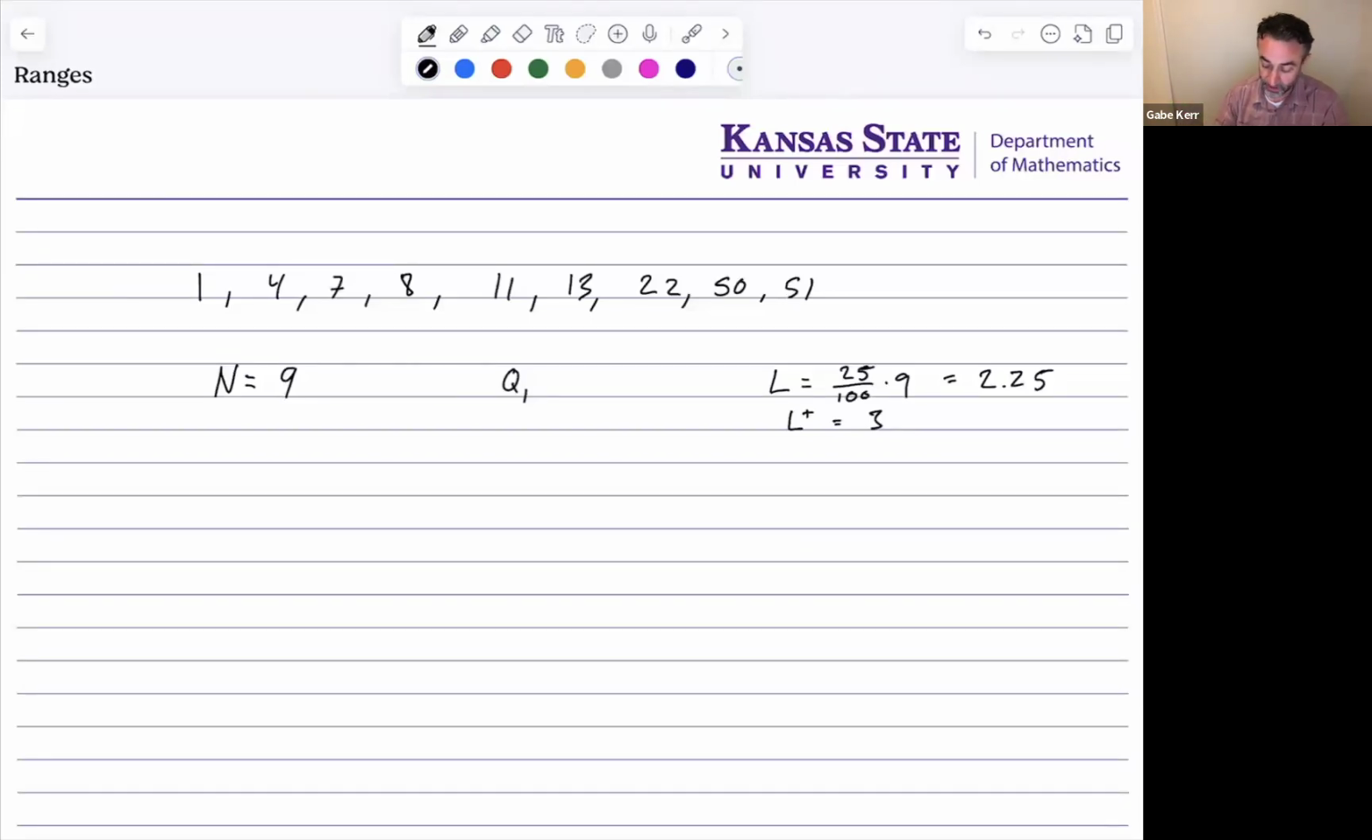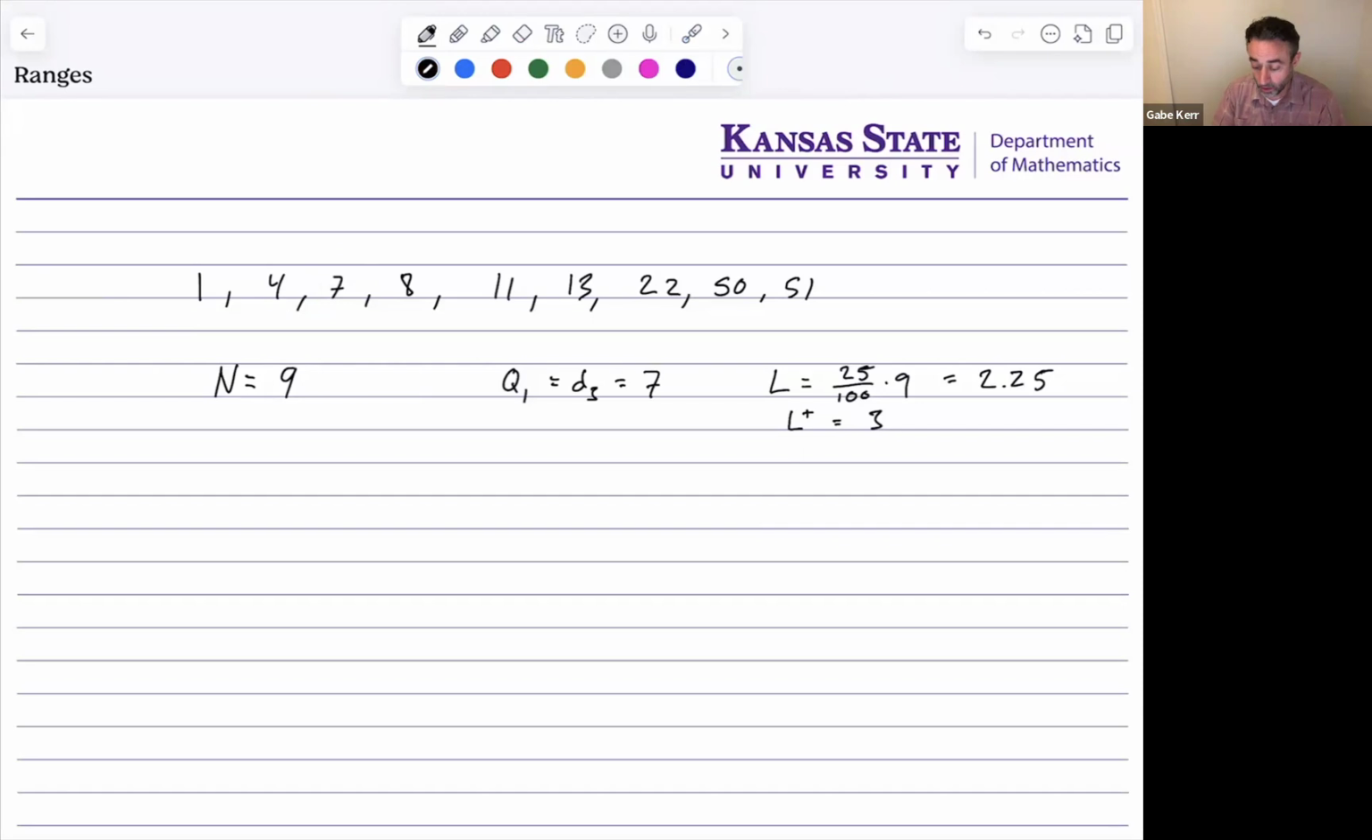And so why am I doing all of that? Because I want to find the first quartile. In order to find the first quartile, this is going to be D sub 3. And D sub 3 is the third number in our sequence. So we count them out: 1, 2, 3. D3 is 7. So I write down 7.